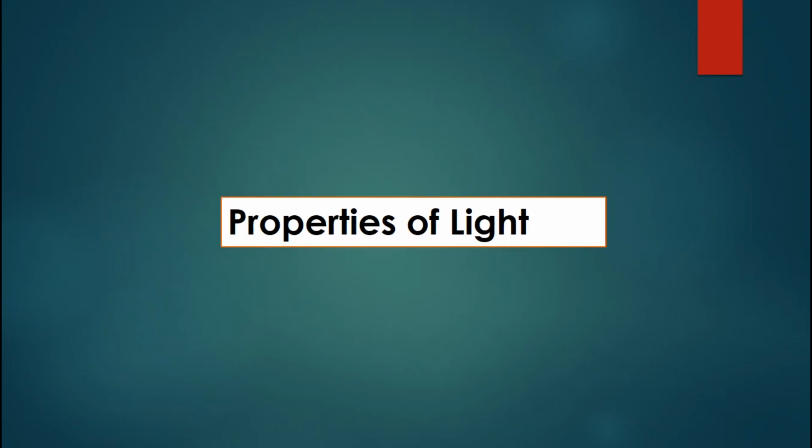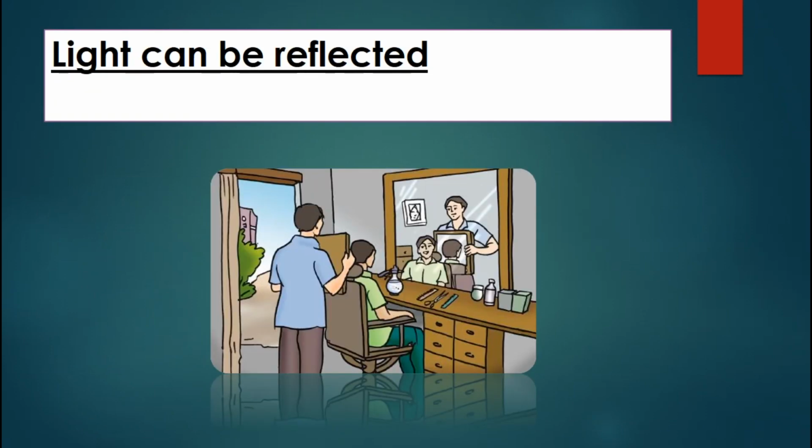Properties of light. Light has properties such as: light can be reflected. To make light reflect, we can use a mirror. So if we go to a barber shop, we can see more than one mirror, in front of you and behind you, because they can reflect your head, and you can see how you want to cut your hair.